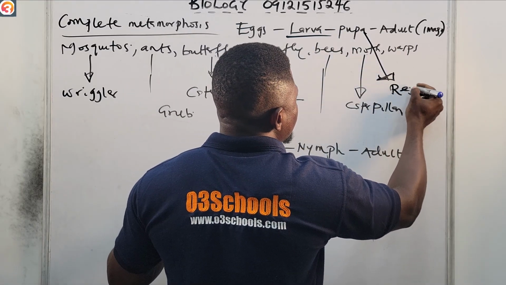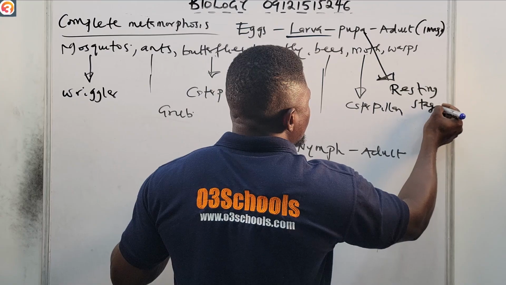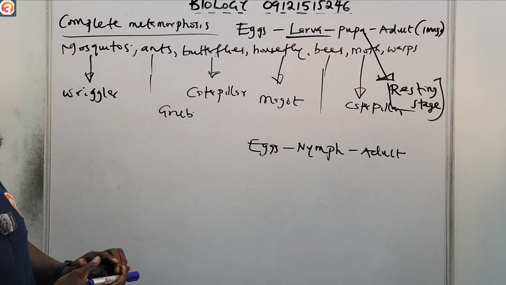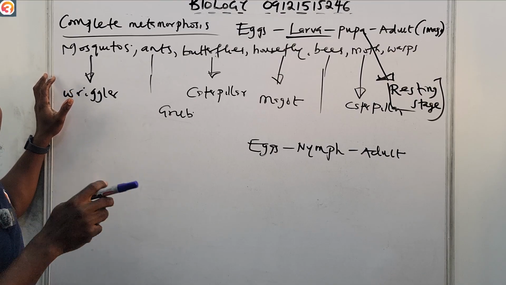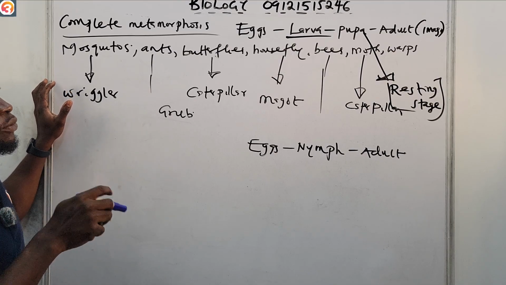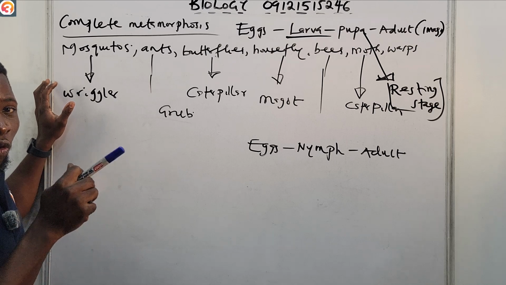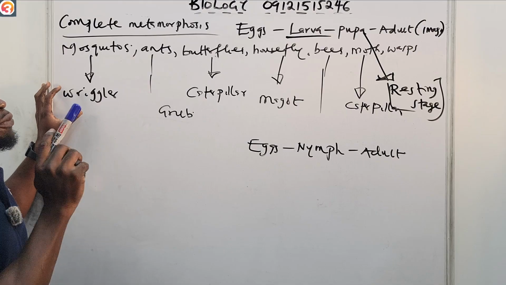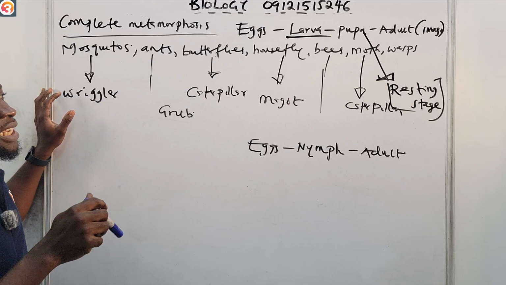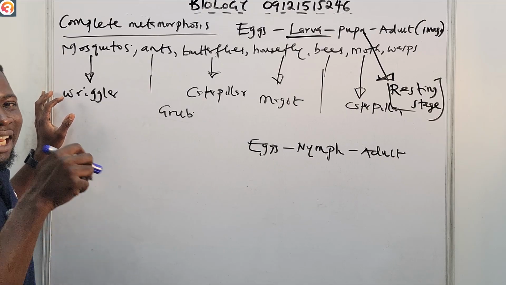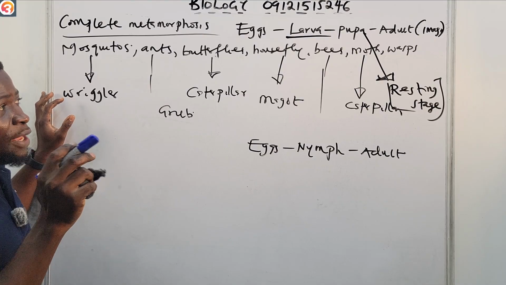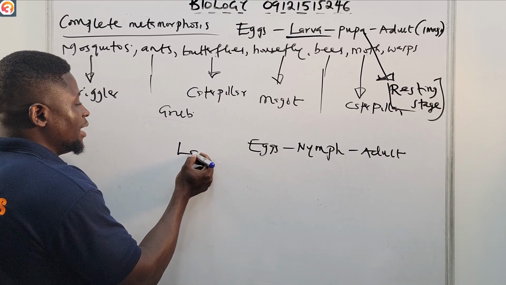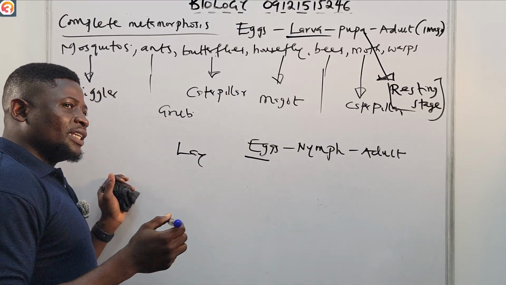Now the pupa is known as the resting stage. The pupa is the point where most of the development happens. A lot of development happens in the pupa stage. So the pupa stage is very important in the life cycle of a complete insect. So for complete metamorphosis, eggs go to larva, from larva to pupa, then pupa to adult. The pupa is the resting stage, and it is the point where a lot of development happens.